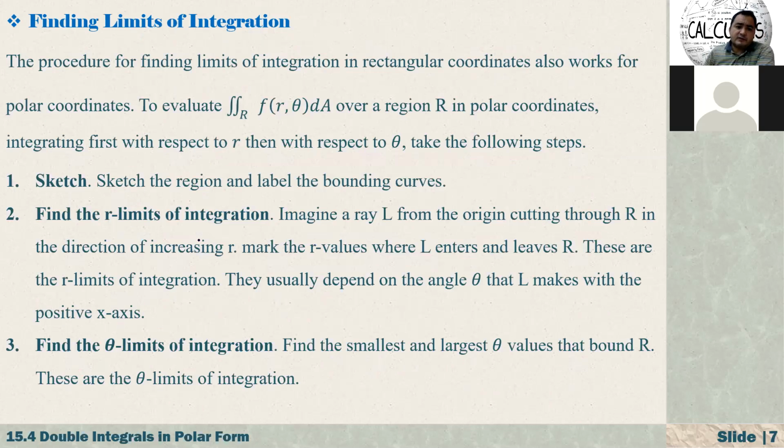All right, let's have a look at how we are going to do this. It's exactly the same as the double integral in the Cartesian plane. The procedure for finding limits of integration in rectangular coordinates also works for polar coordinates. If you remember, first we draw the rectangular coordinate system with the axes. After that, we draw a line parallel to the y-axis, and we find where the line enters the region and where it exits the region. So we mark those, and after that, evaluate our integral.